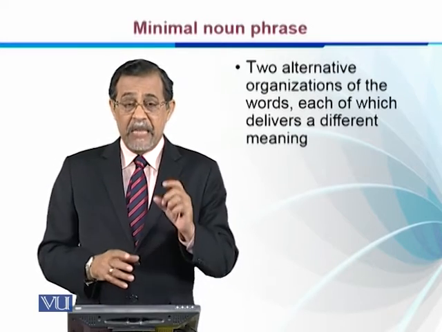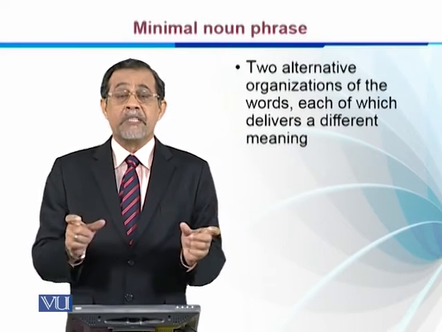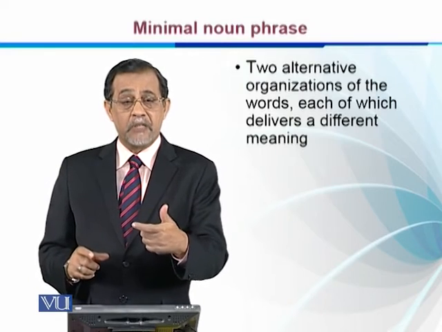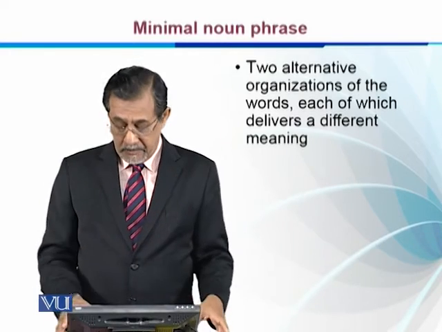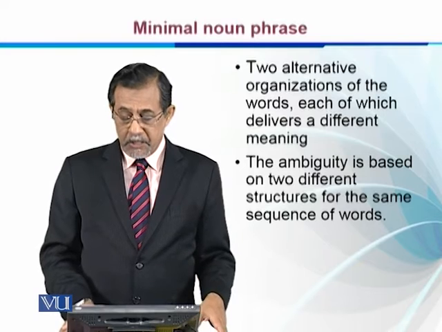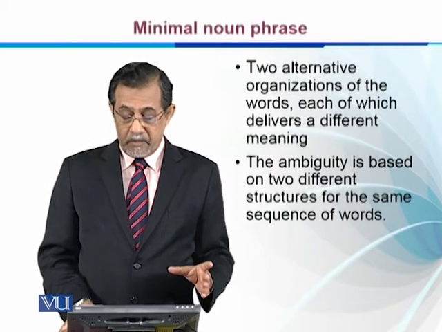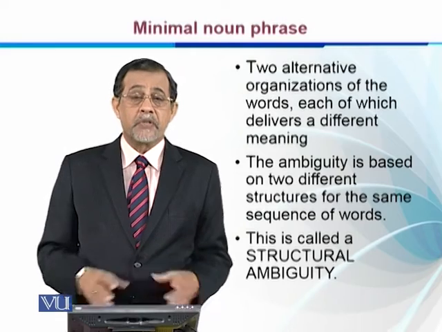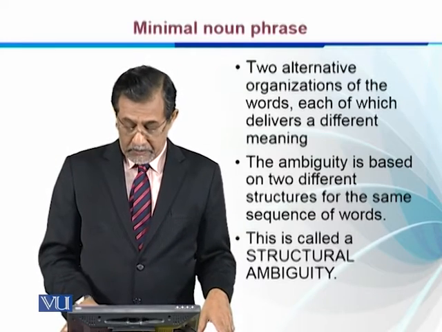So we say that actually there are two different sequences of the words or the phrases, and because of these differences there are two meanings. The ambiguity is based on two different structures for the same sequence of words. This is called structural ambiguity.